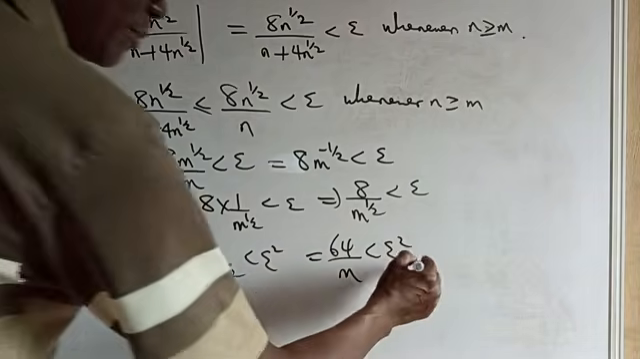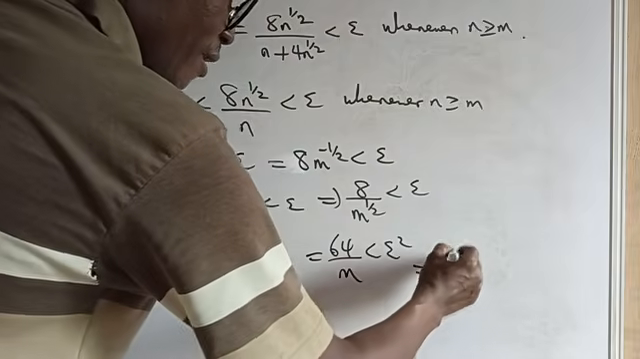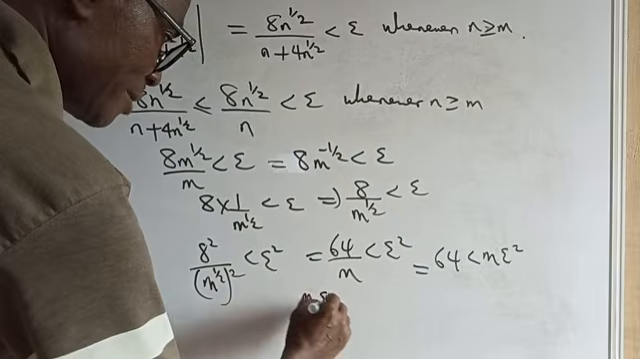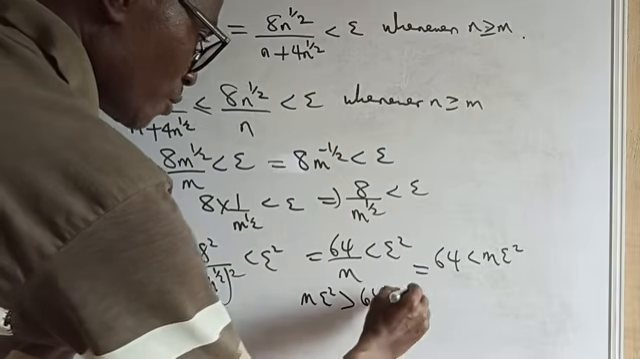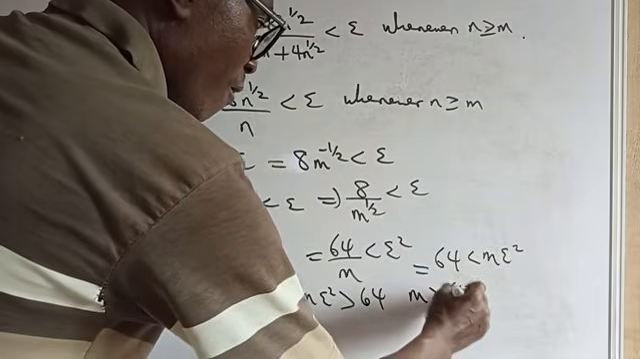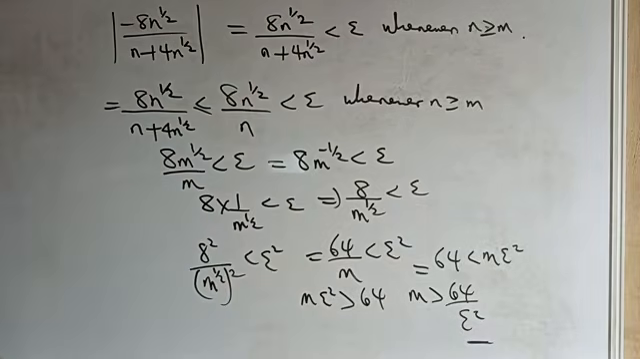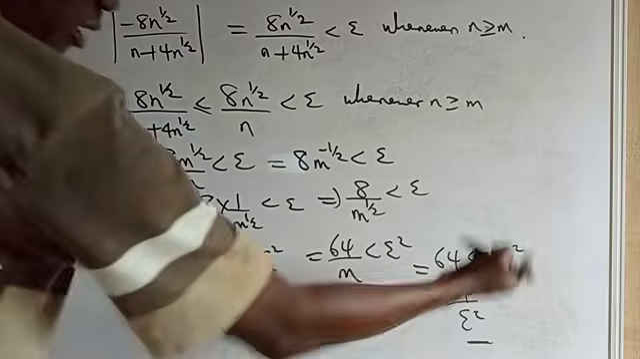Which implies 64 is less than m epsilon squared. So m epsilon squared is greater than 64, and m will be greater than 64 all over epsilon squared. So this is the value of m that we need for that particular condition to hold. And luckily enough, this is a positive value.